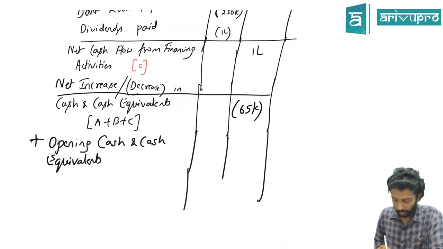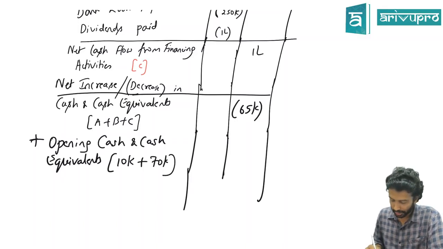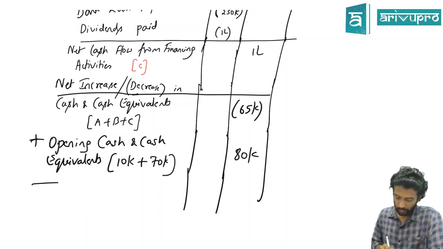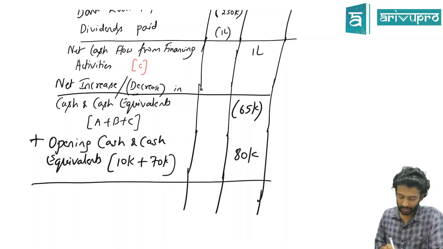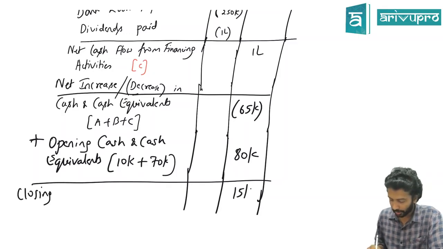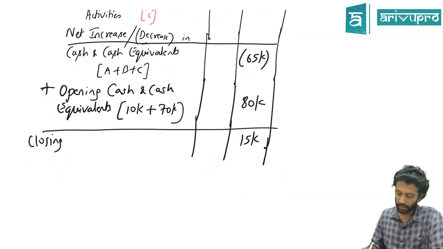So we had how much cash balance? 10,000. Bank opening balance, how much do we have? That means opening balance is 80,000. We had 80. We spent through all the activities minus 65. That means if you do this, compulsorily you should get the closing balance. We are getting the closing balance to be 15,000.